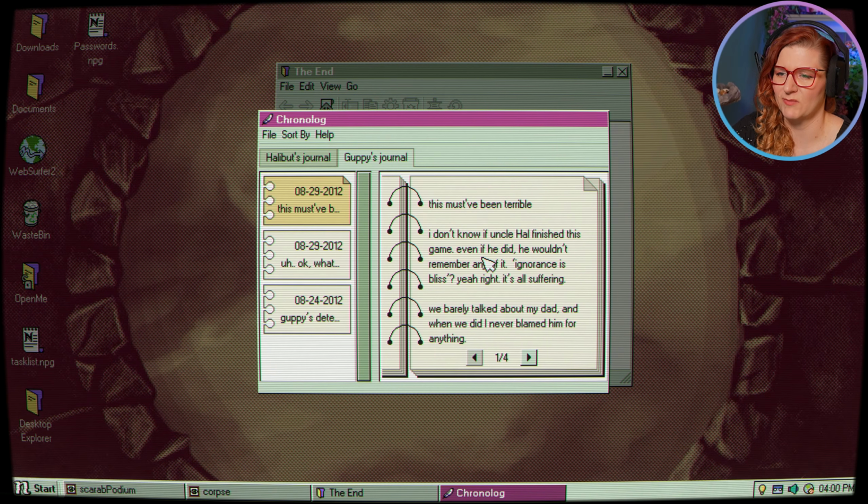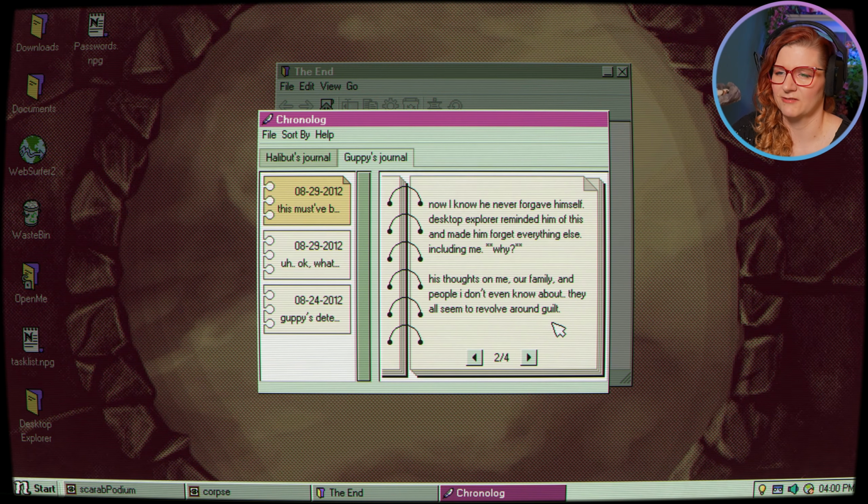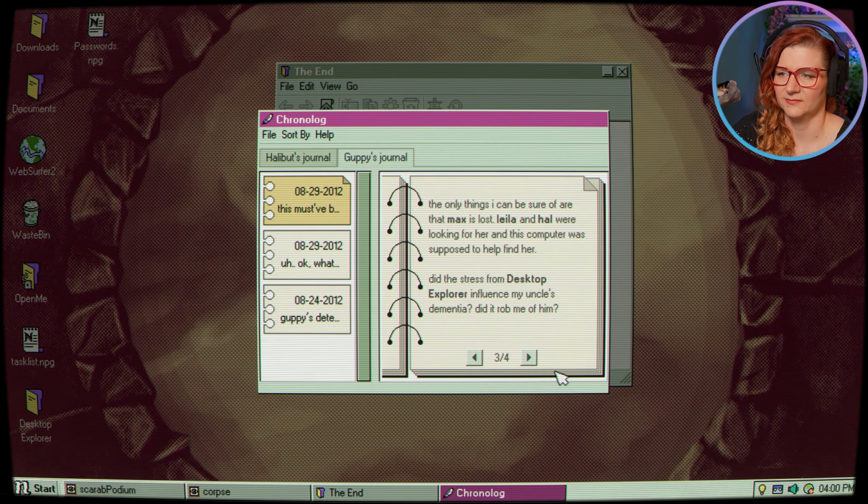We barely talked about my dad, and when we did, I never blamed him for anything. Now I know he never forgave himself. Desktop Explorer reminded him of this and made him forget everything else, including me. Why? His thoughts on me, our family, and people I don't even know about, they all seem to revolve around guilt. The only thing I can be sure of are that Max is lost, Layla and Hal were looking for her, and this computer was supposed to help find her. Did the stress from Desktop Explorer influence my uncle's dementia? Did it rob me of him?